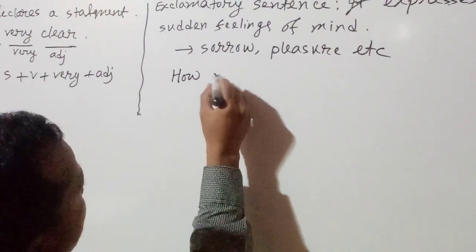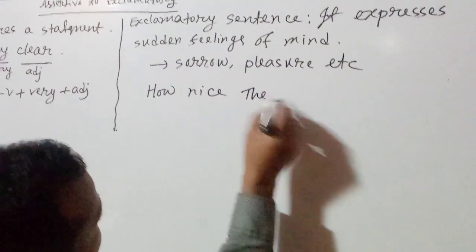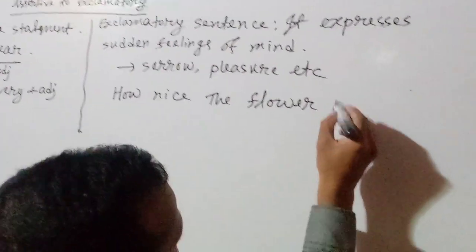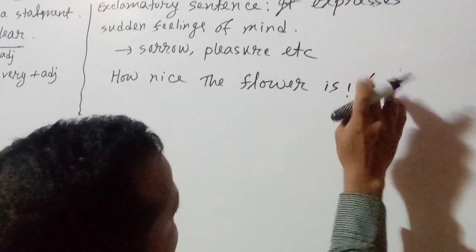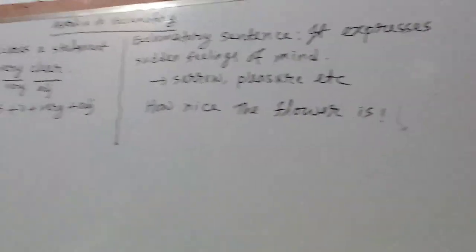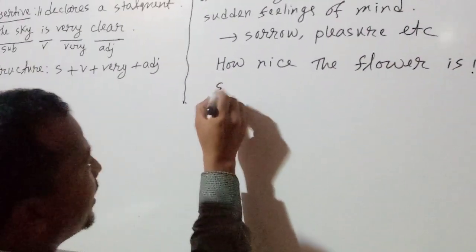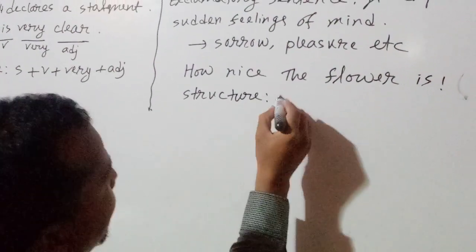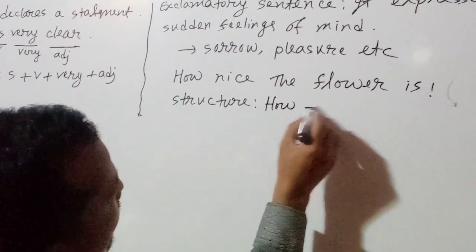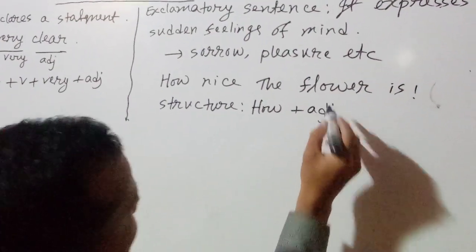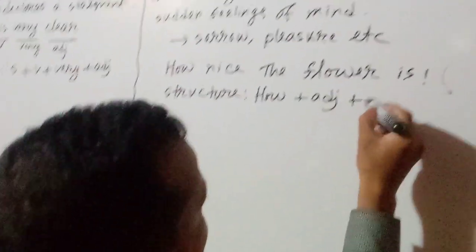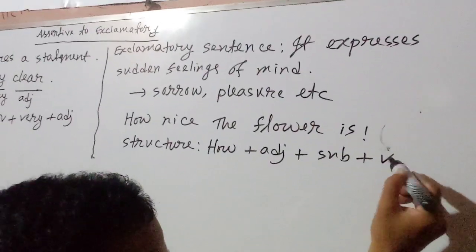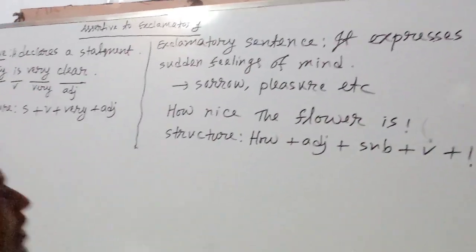How nice the flower is. How nice the flower is. If we write the structure, what may be the structure here? How plus adjective plus subject plus verb plus this.